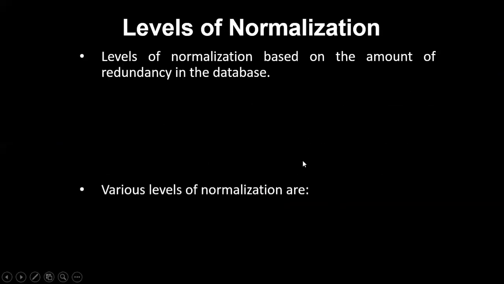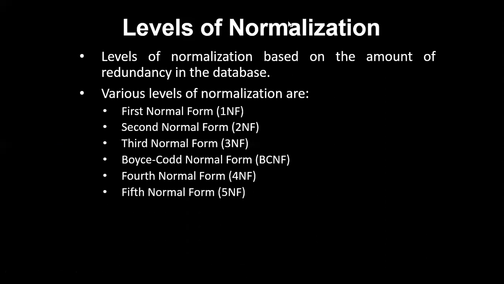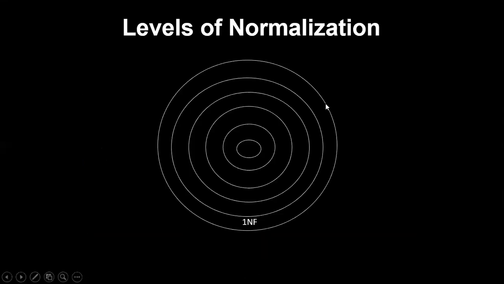And next, when I say normalization, we have different levels of normalization, guys. These are the different normal forms: first normal form, second normal form, third normal form, Boyce-Codd normal form, fourth normal form, fifth normal form. So we are going to normalize the table by using these different techniques. Each and every normal form is dependent on the other. When you write this in a hierarchical manner: first normal form, second normal form, third normal form, fourth normal form, fifth normal form, domain key normal form. So this is the level of it.